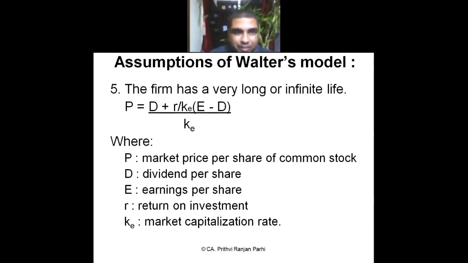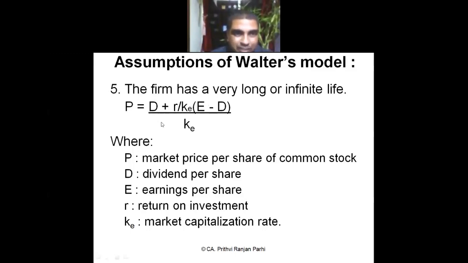Now you see, both of you are watching the slide. So if I divide it into two pieces, let us say I am dividing it into two pieces. What will happen? D by K plus R by K multiplied with E minus D by K. I can divide into two parts. Is it not? D by K means the future dividends are capitalized at cost of capital, cost of equity. This is the future dividend. Future dividends I am capitalizing at cost of equity. That means I am arriving at the present value of future dividends. Understood?